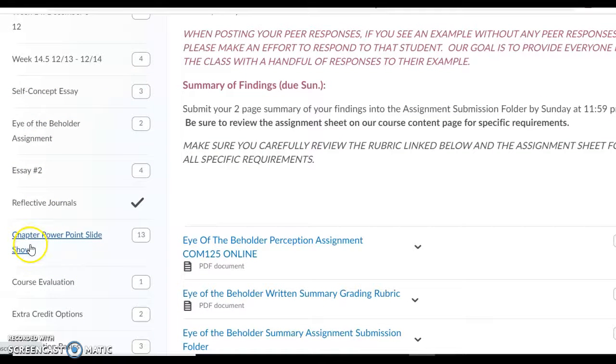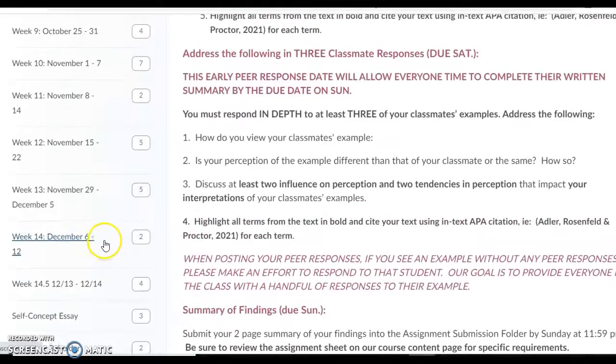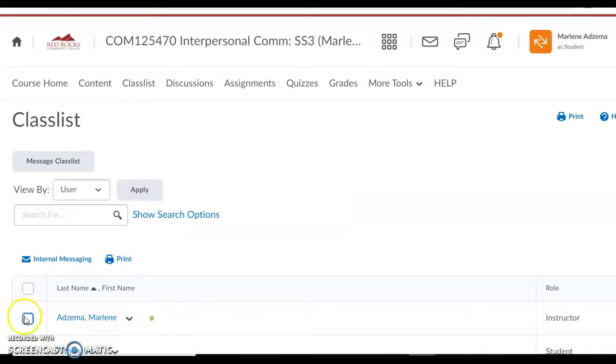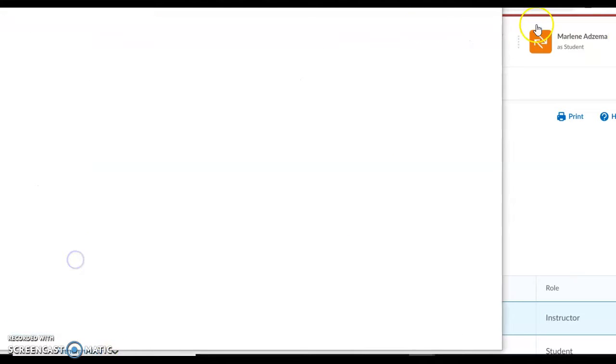You'll also see chapter PowerPoint slideshows. These aren't videos, they're just copies of the PowerPoints, and they in no way, shape, or form take the place of reading the textbook, but they are certainly there to enhance your reading. And then you'll see extra credit options, etc., so you can read through that. Here's the class list. If you need to email me, this is an easy way to do it. I'm usually the first one, and you click on internal messaging.